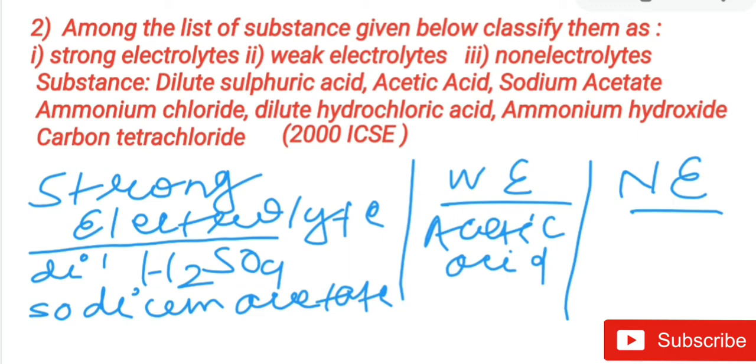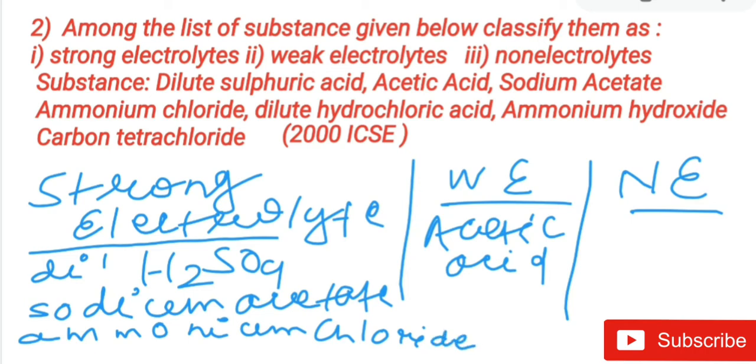Next is ammonium chloride. Ammonium chloride is a salt of a strong acid, that is hydrochloric acid. So ammonium chloride is a strong electrolyte. So you write down this is ammonium chloride.